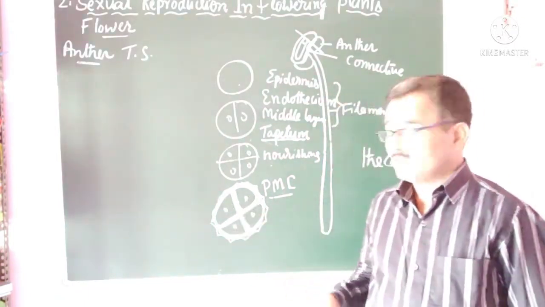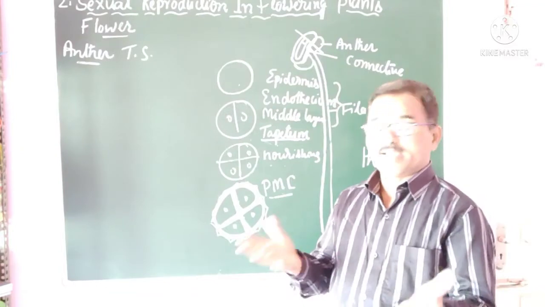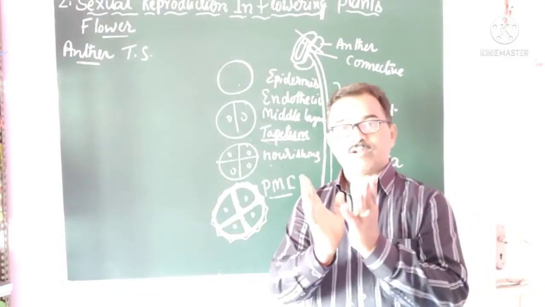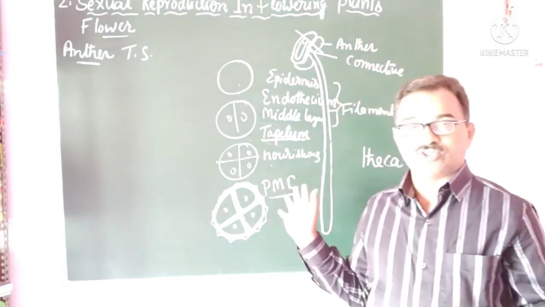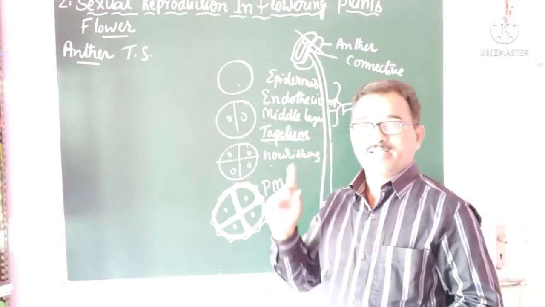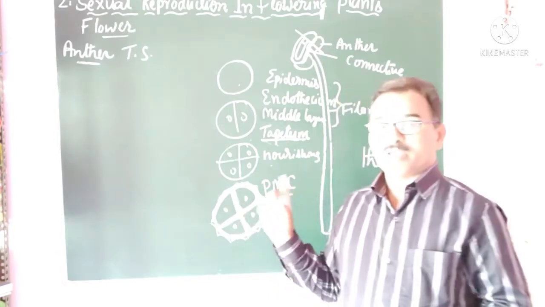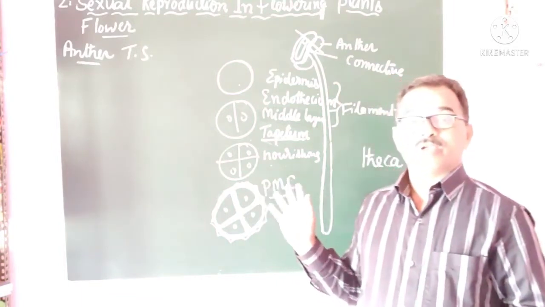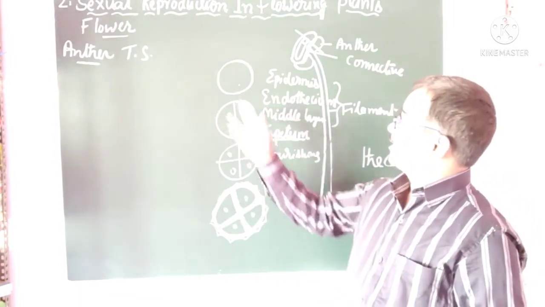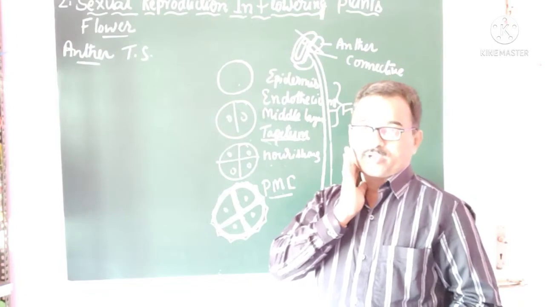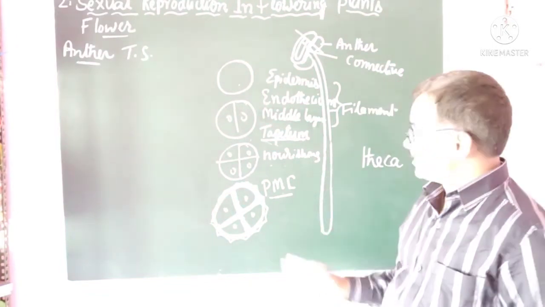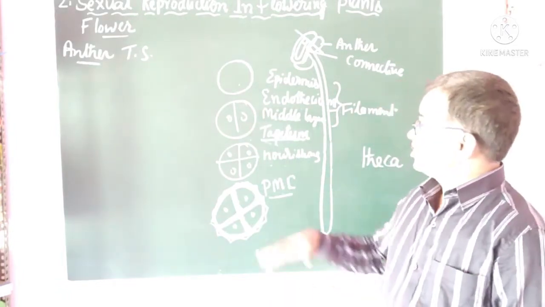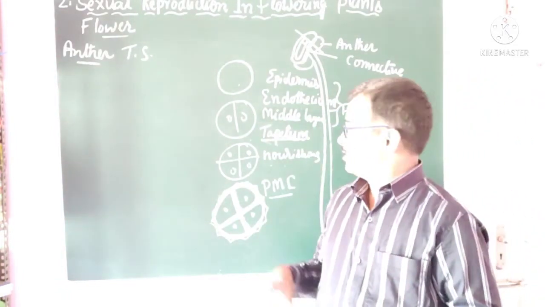As they mature, the anther dehydrates. As it dehydrates, these microspores become spherical in shape, and they dissociate from each other. They are released as individual pollen grains. Several thousand microspores or pollen grains are produced in the microsporangium. After dehiscence, these pollen grains are released from the anther. So this is microsporogenesis.